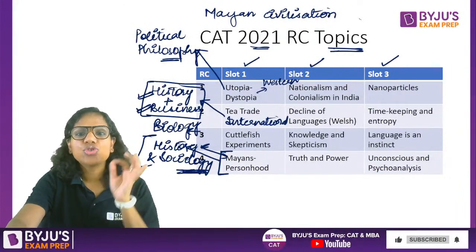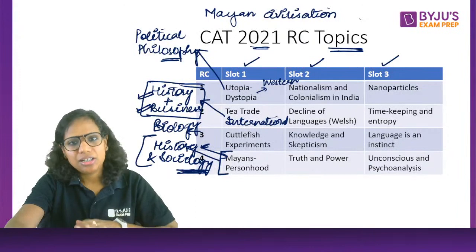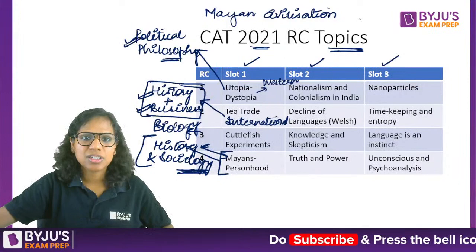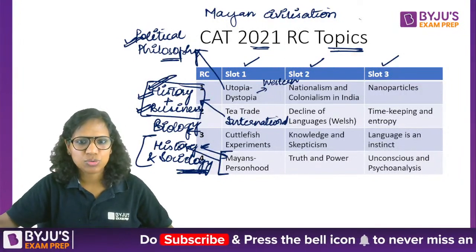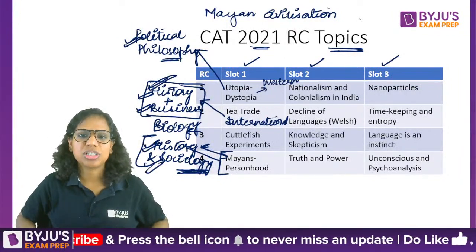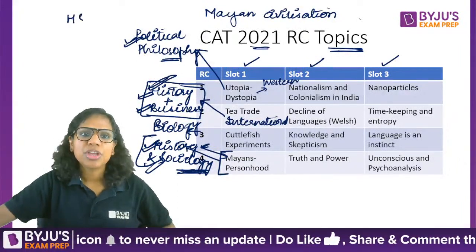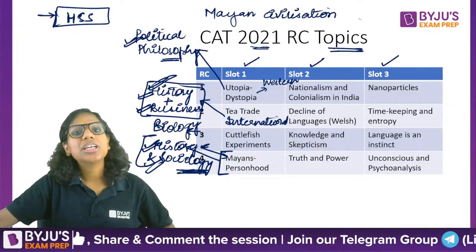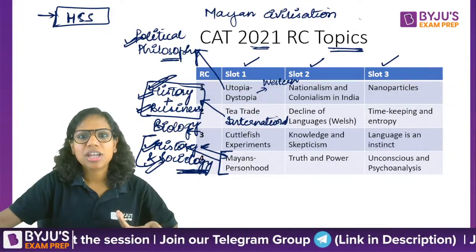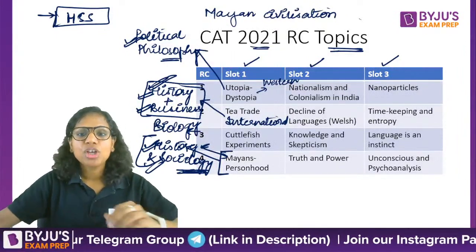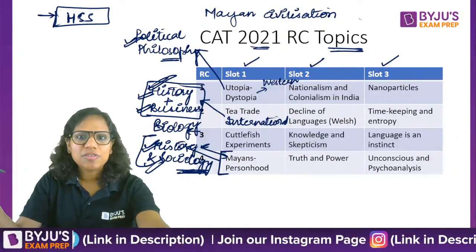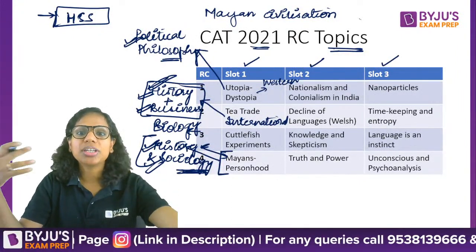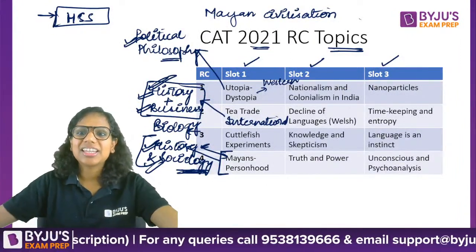So that's the sociology topic. So cross-genre passages have been in trend in CAT, in XAT. Also humanities and social sciences. See, this is humanities and social sciences. This is humanities and social sciences. And this is also humanities and social sciences. So HSS, as I like to call it, this again has been very popular in recent years, along with environment and ecology, because that's the relevant debate of our times, right? So please look at your previous year papers and you yourself will find this, that you are getting a lot of cross-genre passages, right?